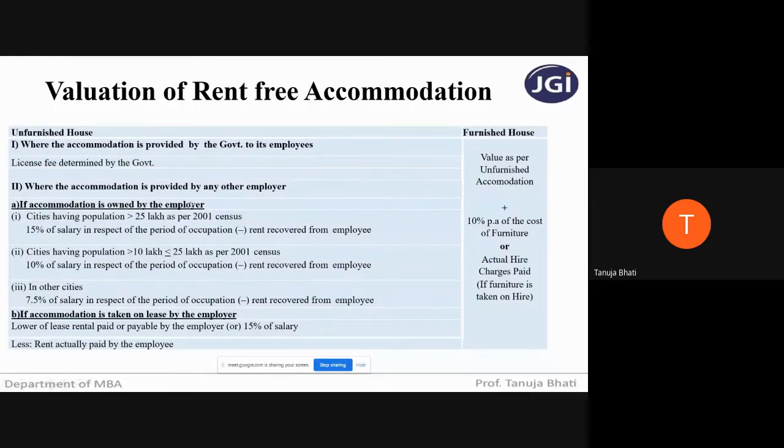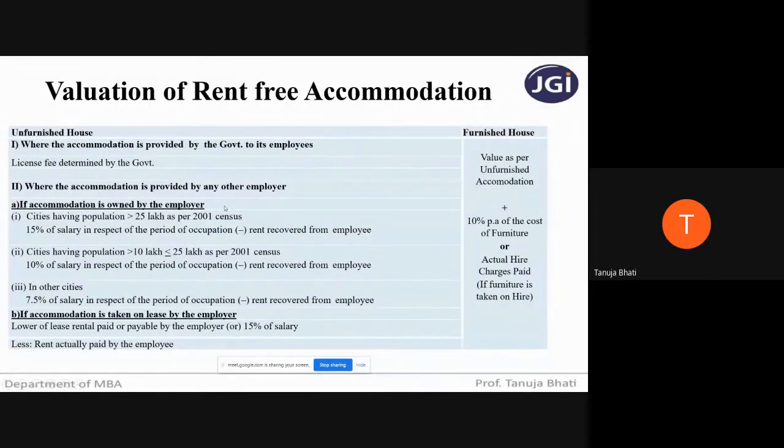Now suppose the accommodation is provided by the employer, there can be two things. Accommodation can be owned by the employer and provided for me to stay in, or the accommodation is taken on lease by the employer. So remember, there are two parts in that. Either the employer is the owner of that accommodation, or the accommodation is taken on lease by the employer.